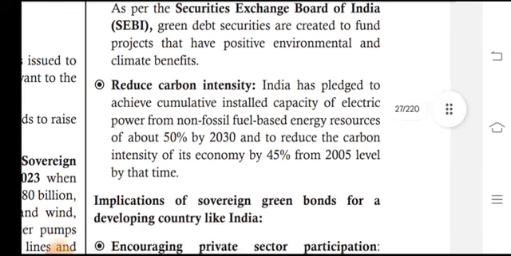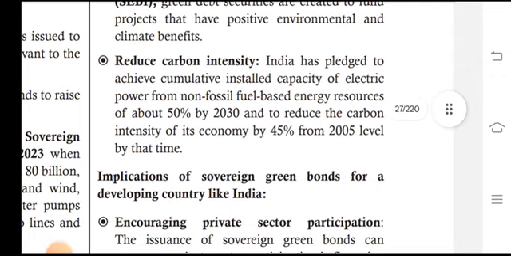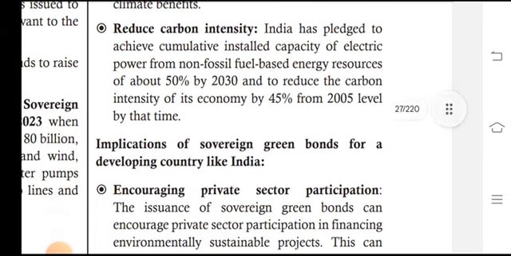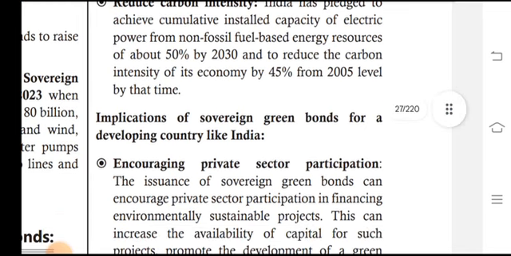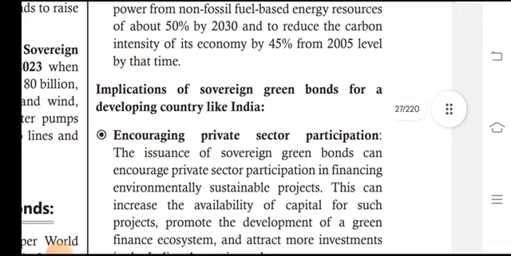India, SEBI. Green debt securities are created to fund projects that have positive environmental and climate benefits and reduced carbon intensity. India has pledged to achieve cumulative installed capacity of electric power from non-fossil fuel based energy resources of about 50% by 2030 and to reduce the carbon intensity of its economy by 45% from the 2005 level by that time.